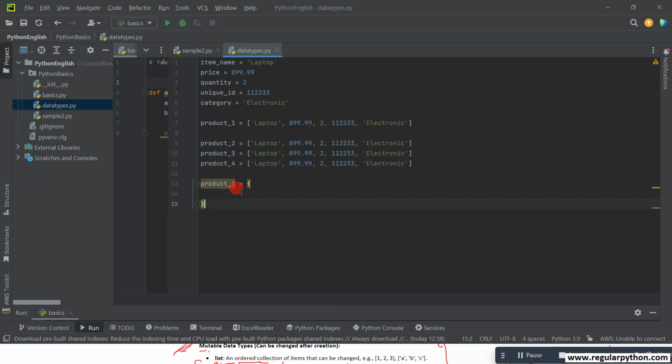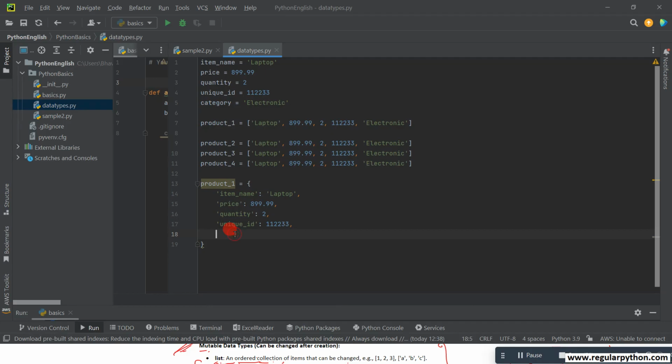So here I am taking this key: laptop, price, quantity 2, unique ID, unique ID 112233, and product category. Let me take.